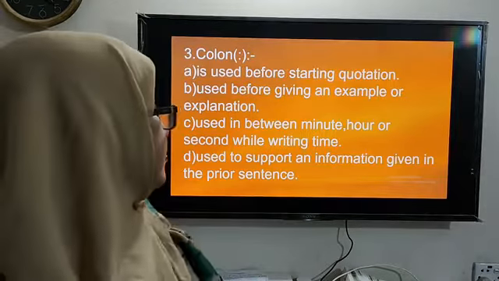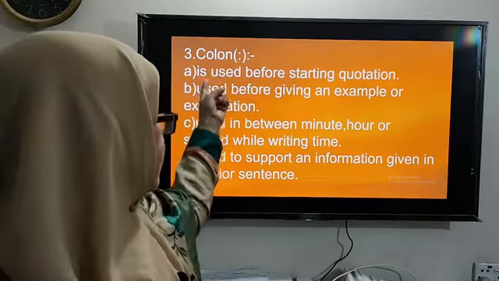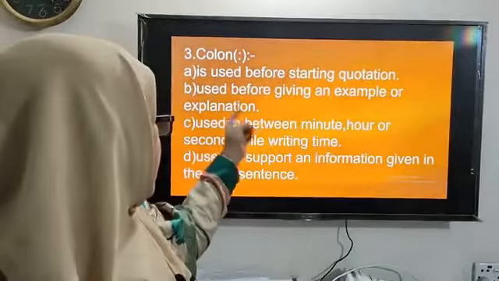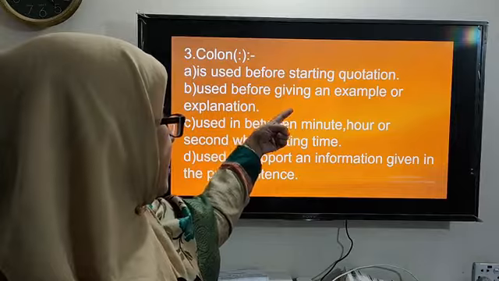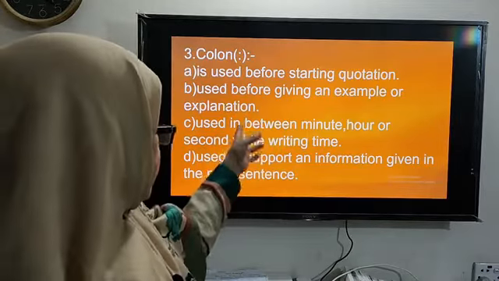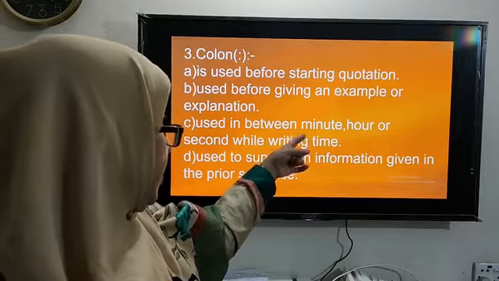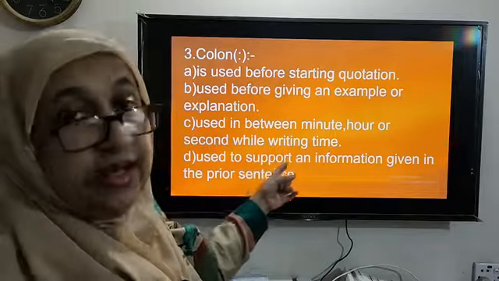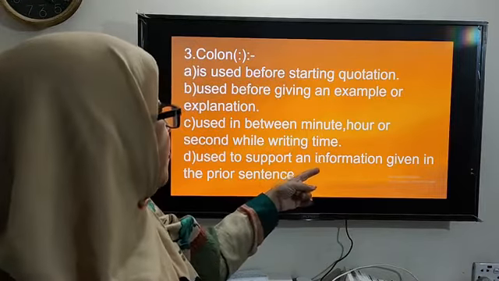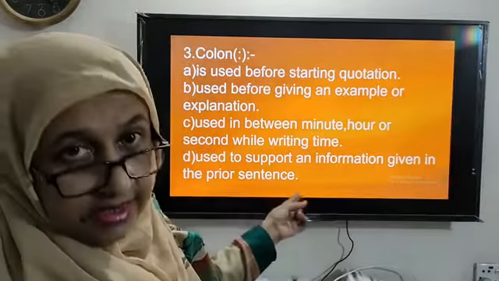Well, colon. Colon is used before starting a quotation. It is also used before giving an example or explanation. Colon is also used in between hour, minute or second while writing time. It is also used to support information given in the prior sentence.